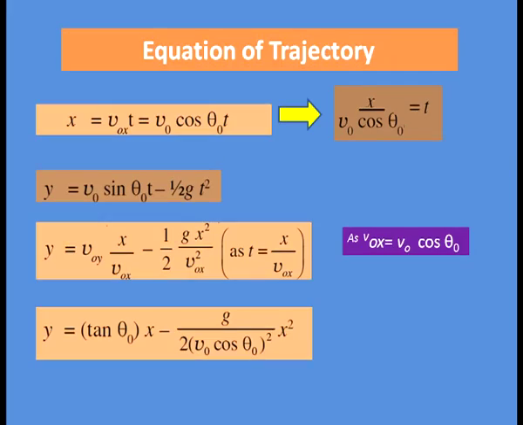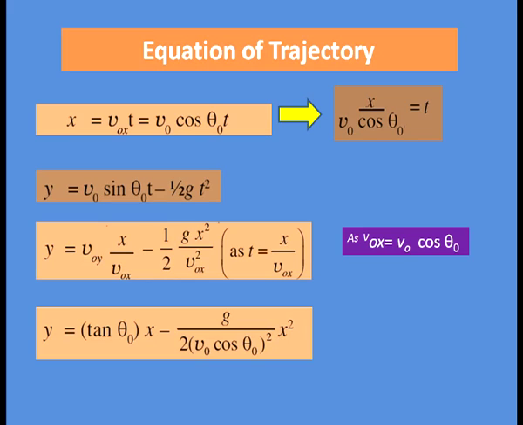The distance covered in horizontal direction x is equal to Vox into t, that is equal to V0 cos theta 0 into t. Now, simplifying this, we get x divided by V0 cos theta 0 equal to t. Putting this value of t in the equation for y, that is the distance covered in vertical direction. As we know, y equal to V0 sin theta 0 t minus half gt square. So, in place of t, we can put x divided by V0 cos theta 0.